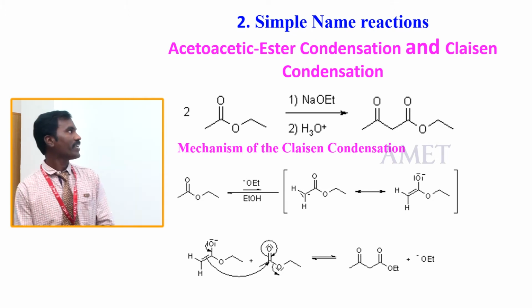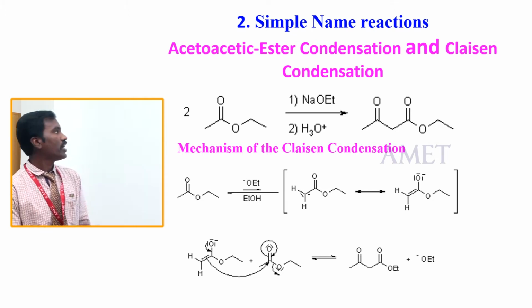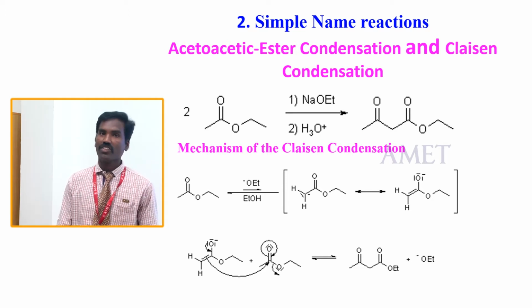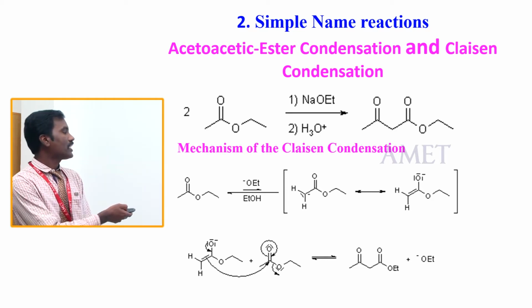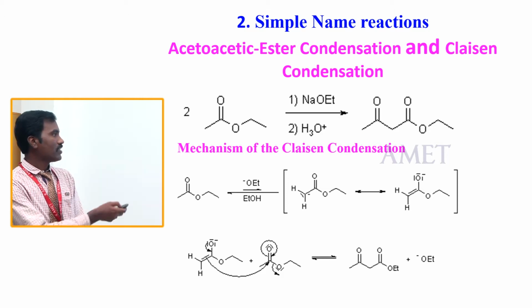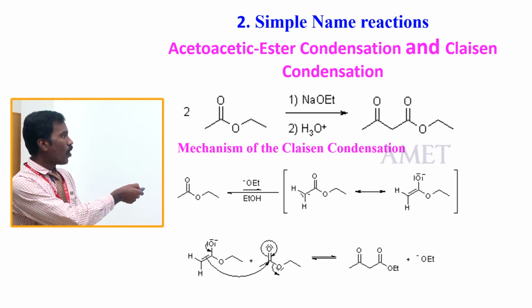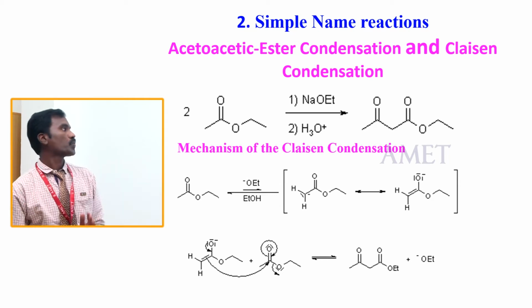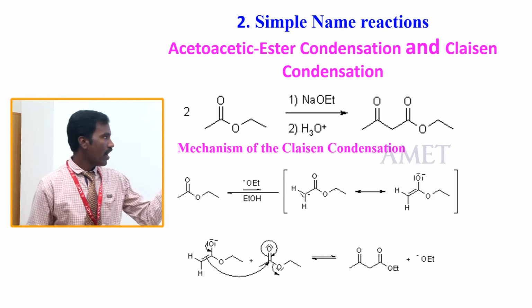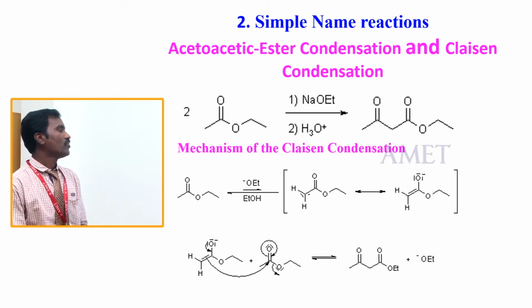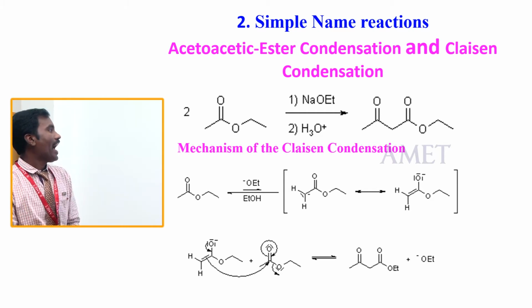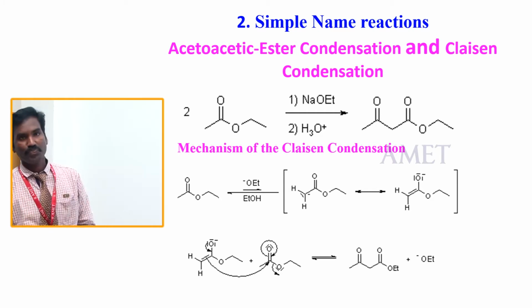These are simple name reactions. The slide shows the name reactions: acetoacetic ester condensation and Claisen condensation. Acetoacetic condensation involves ester and acetate molecules. This is an activated hydrogen compound, taken in the presence of sodium ethoxide and acid conditions. First of all, sodium ethoxide attacks the activated carbon atoms.